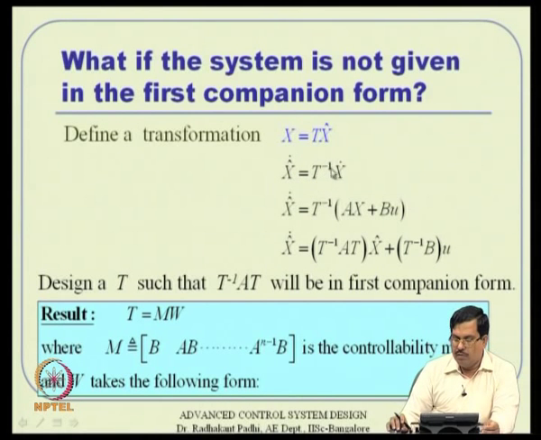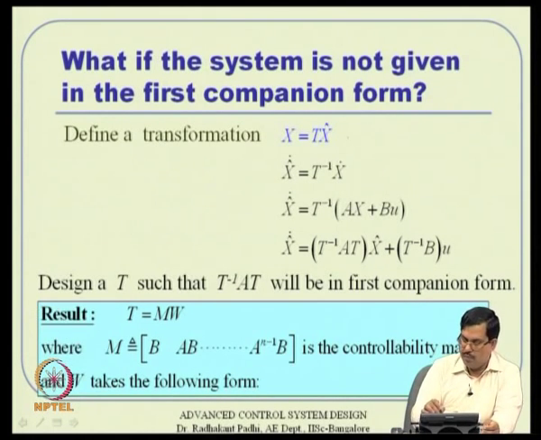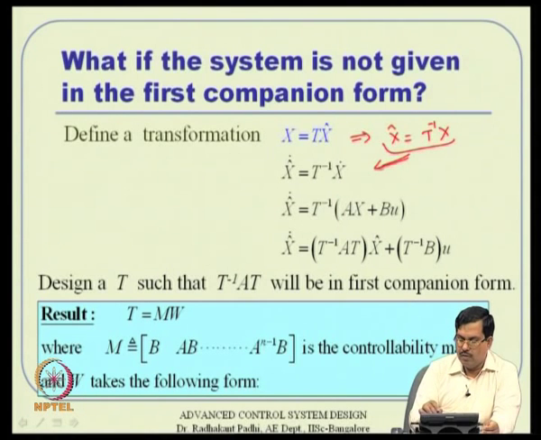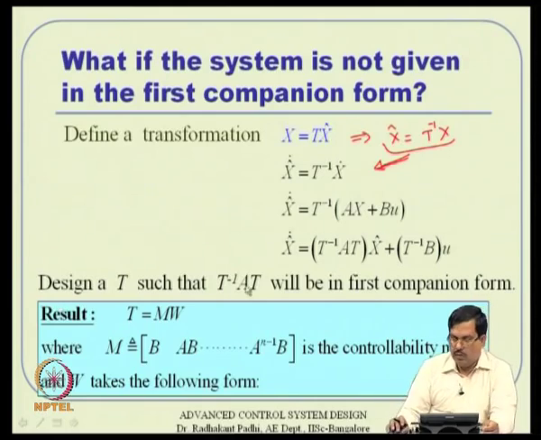x hat is nothing but T inverse x. So, x hat dot is also T inverse x dot, right. T is a constant matrix, so this will give us x hat dot is equal to T inverse x dot. Then this x dot is nothing but A x plus B u, that we know, and again we want to convert x. So, x is nothing but T x hat. So, the expression you are getting is T inverse A T times x hat plus T inverse B u.